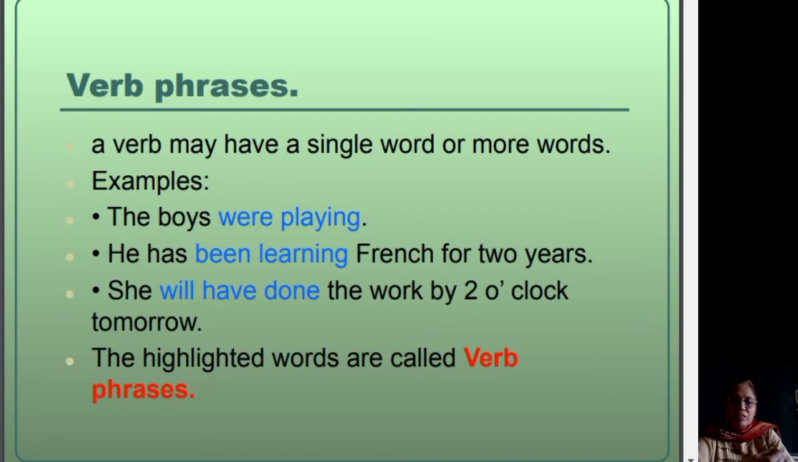Verb phrases. A verb may be used as a single word or in the form of a phrase. For example, the boys were playing. He has been learning French for 2 years. She will have done the work by 2 o'clock tomorrow. The words that have been highlighted are called verb phrases.